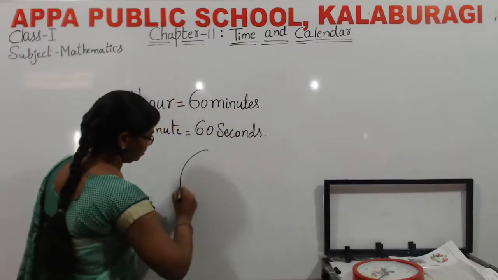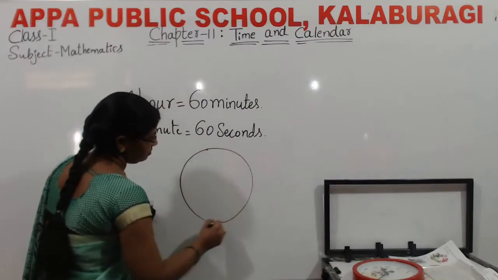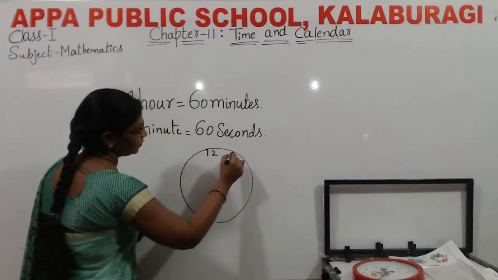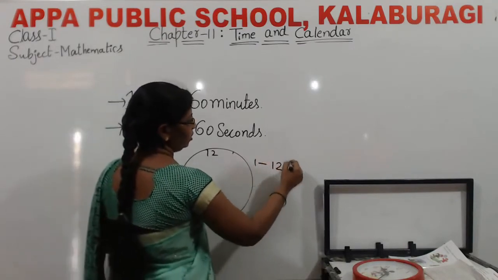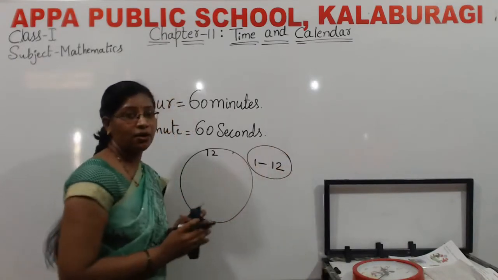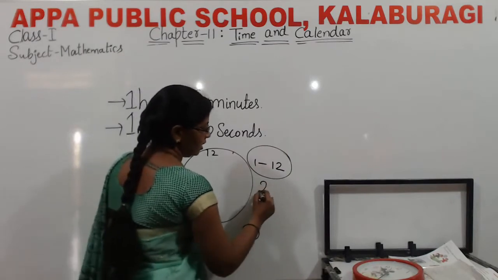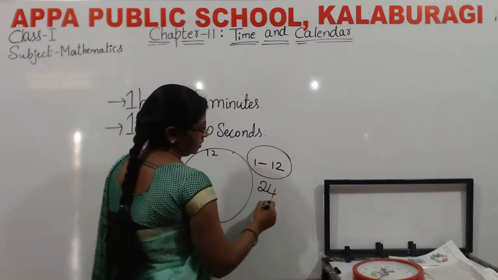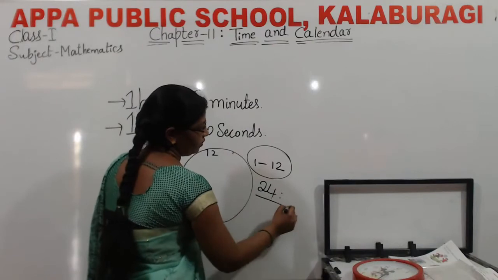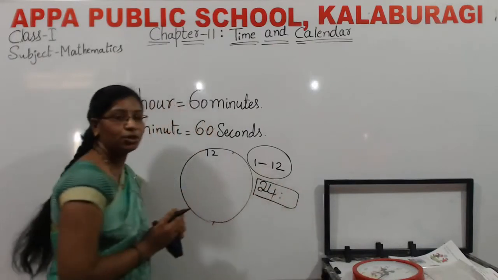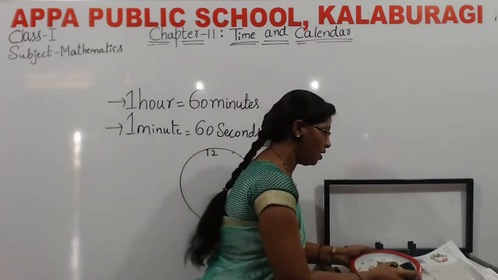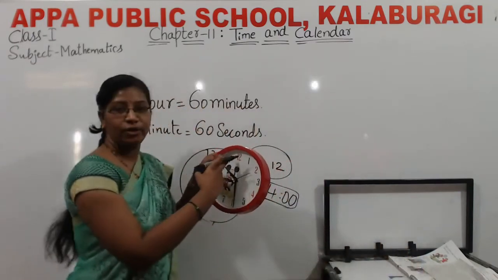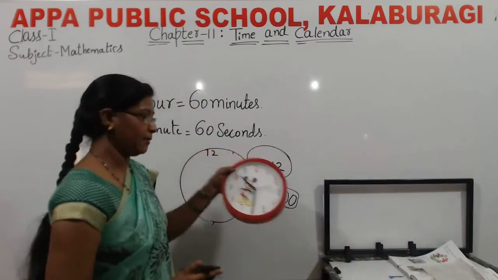In the clock, they are mentioning from 1 to what? 1 to 12, you all know. In a digital clock, there are 24 hours. Up to 24 hours they will show. Here in this clock, it has only 1 to 12 numbers.